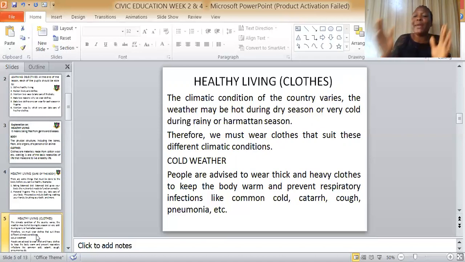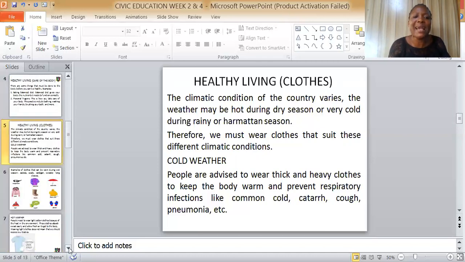Now, during cold weather, I said we have hot season and cold season. Now, during cold weather, what clothes are we to wear? People are advised to wear thick and heavy clothes to keep the body warm and prevent respiratory infections like common cold, catarrh, cough, pneumonia, and so on and so forth.